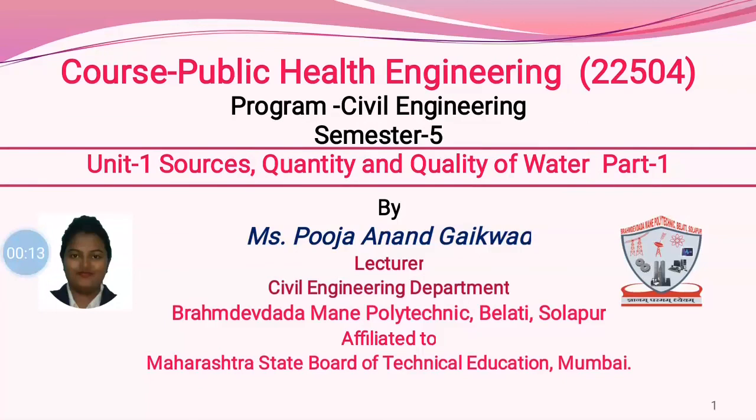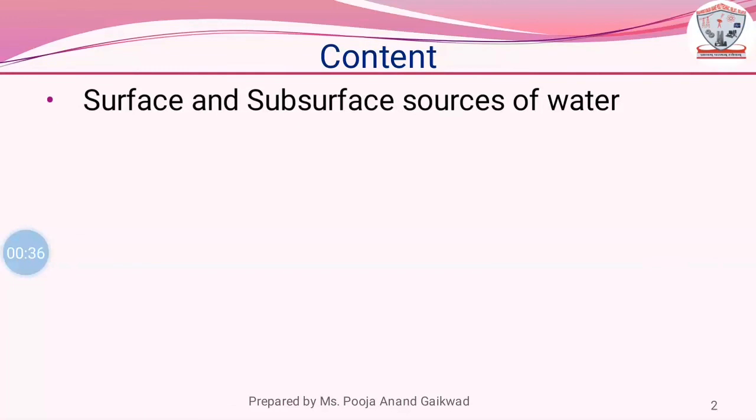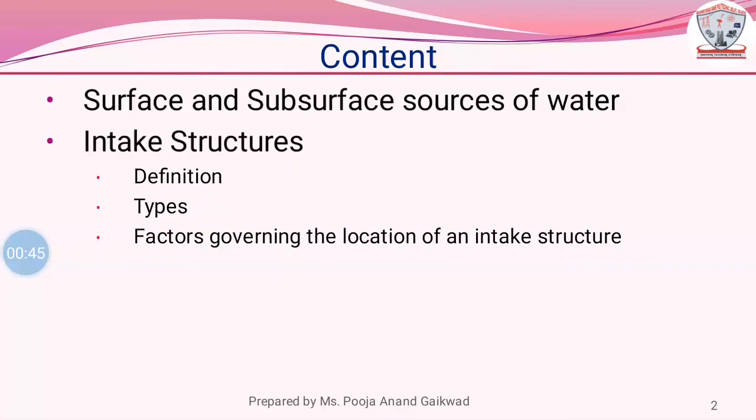Today we will study Unit 1, Sources, Quantity and Quality of Water, Part 1 from the course Public Health Engineering, code 22504 of the program Civil Engineering, 5th semester. Today we will cover surface and subsurface sources of water, intake structures, definition, types, factors governing the location of an intake structure.